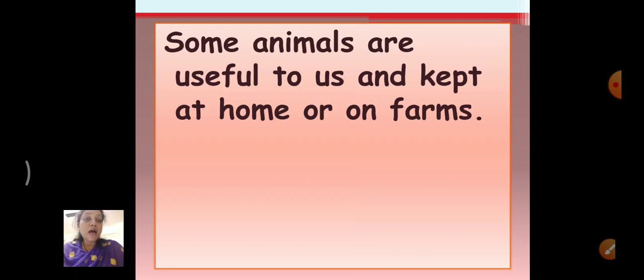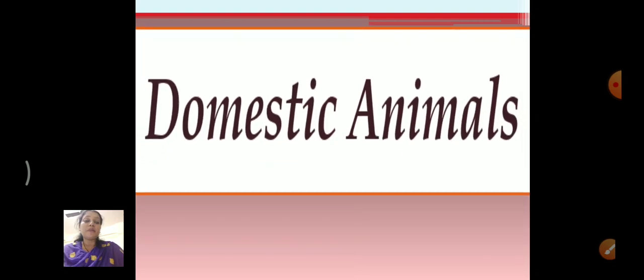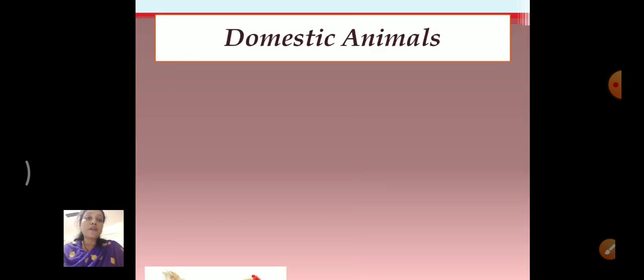Some animals are useful to us and kept at home or on farms. You know, few animals are most of the time seen on farm, not at home, and they are called domestic animals. They are called domestic animals. Now let's see domestic animals.